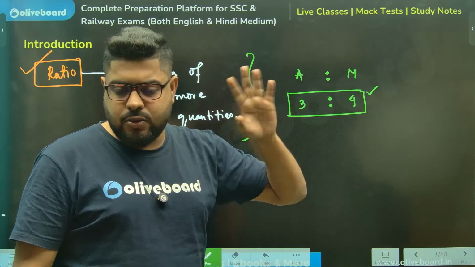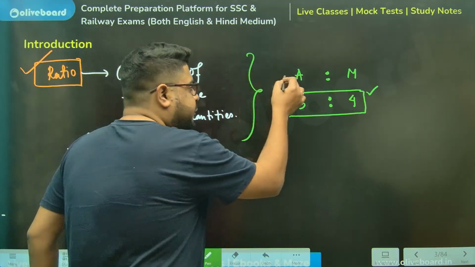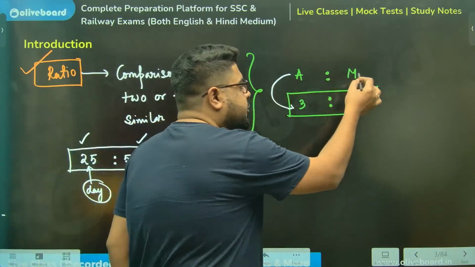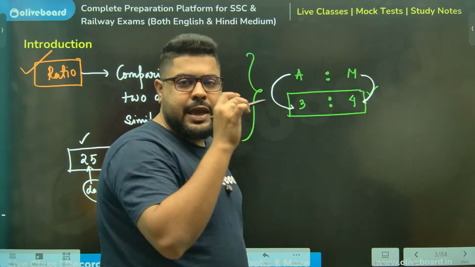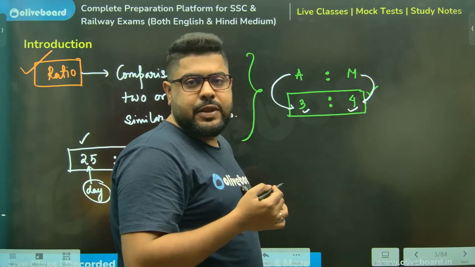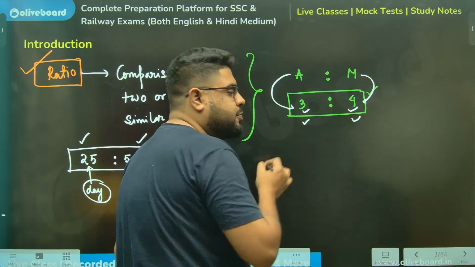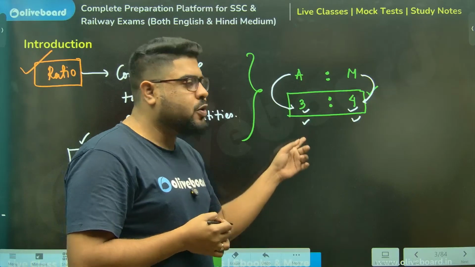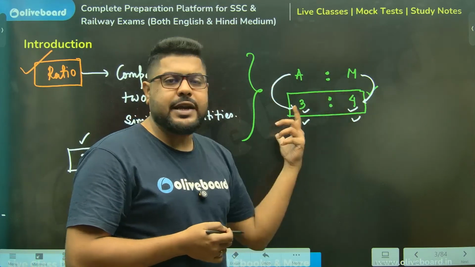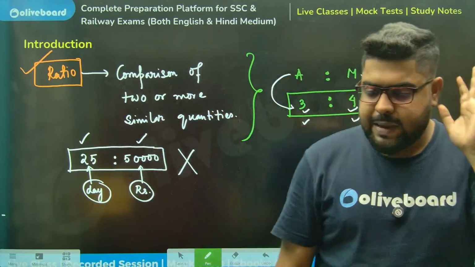It means if Ashish gets 3 rupees, Manish will get 4 rupees. If Ashish gets 30 rupees, Manish will get 40 rupees. If Ashish gets 3 lakh, Manish will get 4 lakh. If Ashish gets 3 crore, Manish will get 4 crore. That is what we mean by comparison.